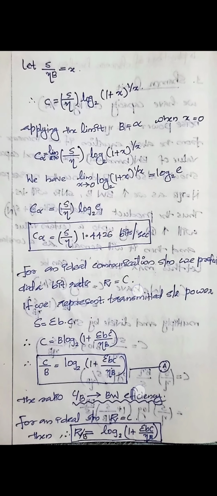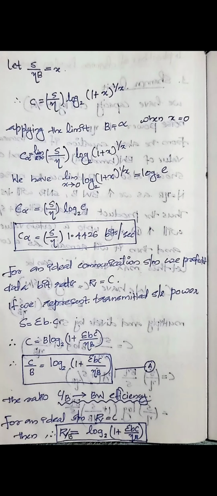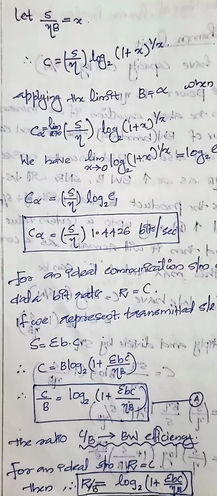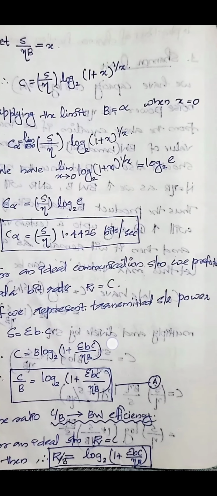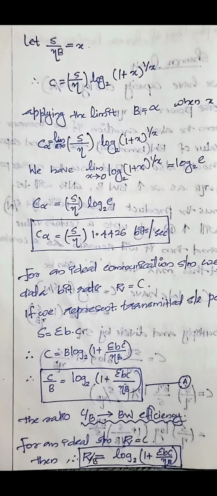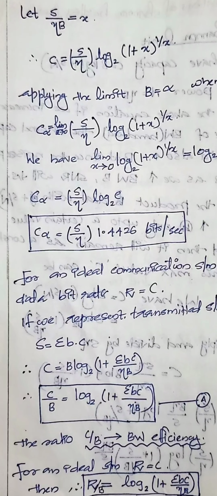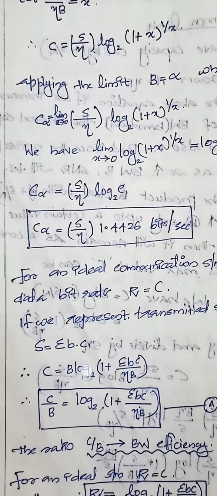For an ideal communication system, we prefer the data bit rate R equal to C. For an ideal system, the rate of transmission R is equal to capacity. If we represent the transmitted signal S, we can represent S as Eb into C, that is, Eb times C.